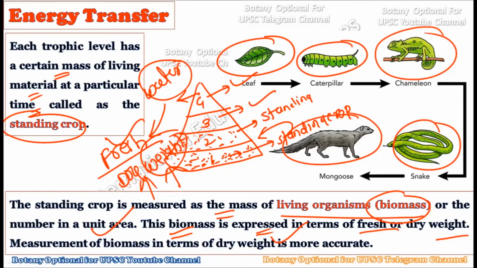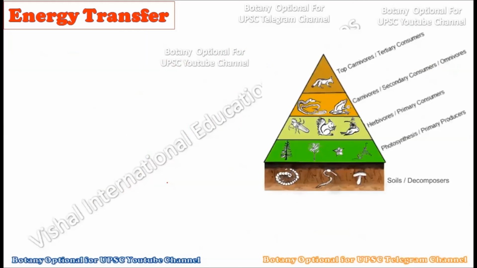Okay, so this is how the standing crop is there at each trophic level, and this standing crop can be measured as a biomass in the form of a fresh weight or in the form of a dry weight. But the dry weight is the more accurate way of measuring the biomass.